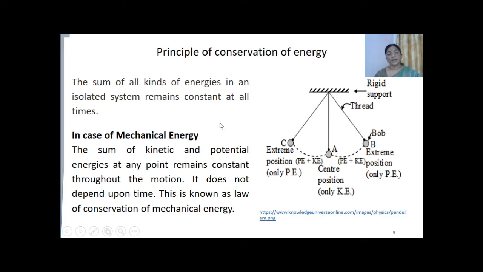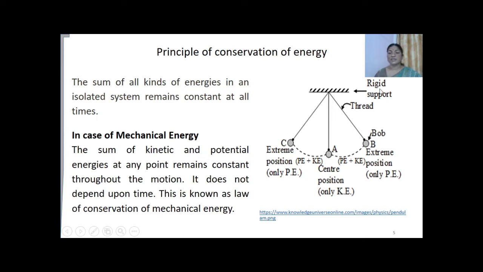In the case of mechanical energy, how is this law of conservation of energy defined? It is defined as: the sum of kinetic and potential energies at any point remains constant throughout the motion. It does not depend upon time. This is known as the law of conservation of mechanical energy.